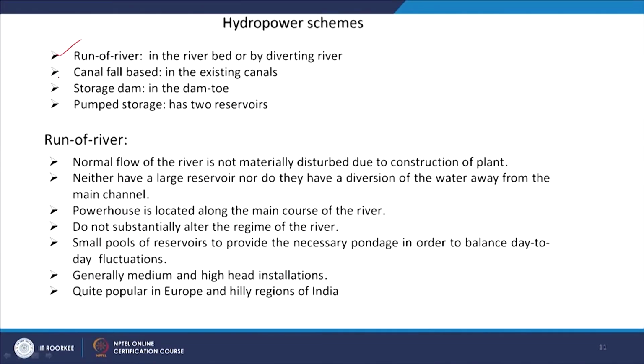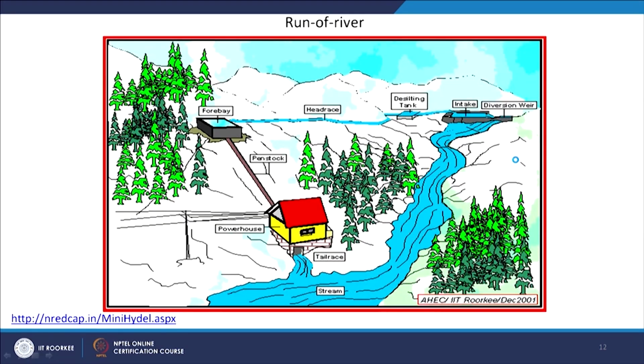Then we will see the schemes for hydropower. We have run-of-river, canal based, storage dam, and pumped storage. Run-of-river we will see first; in this case the normal flow of the river is not materially disturbed due to the construction of a plant. First we see the figure, here the river is there.